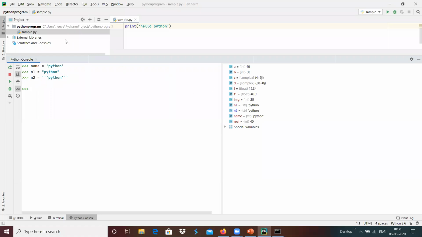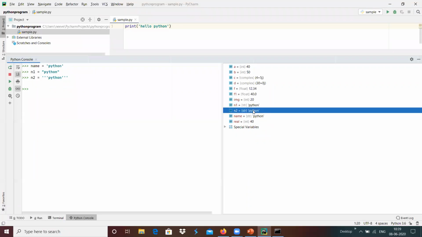If we see these three variables over here, in whatever format we create the string, all will be stored in the same manner, like with a single quote. For example, name has been created with a single quote, and it gets stored in single quote format.